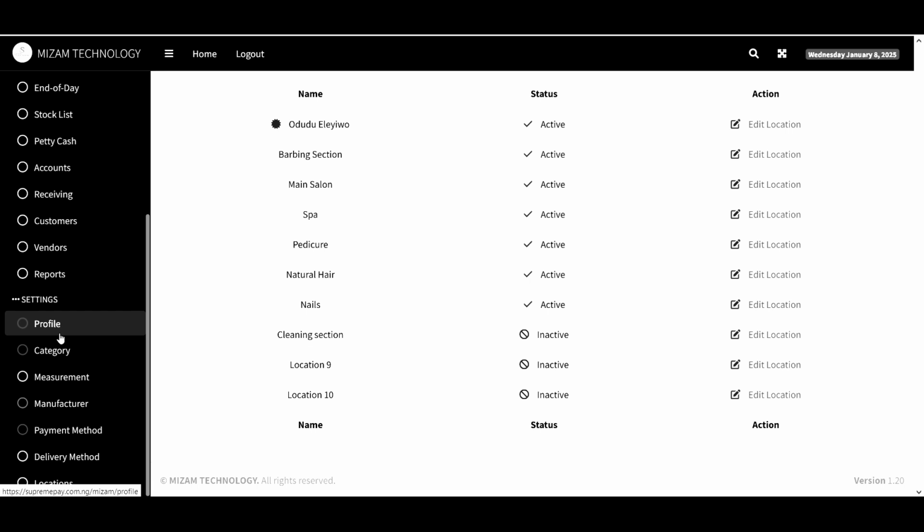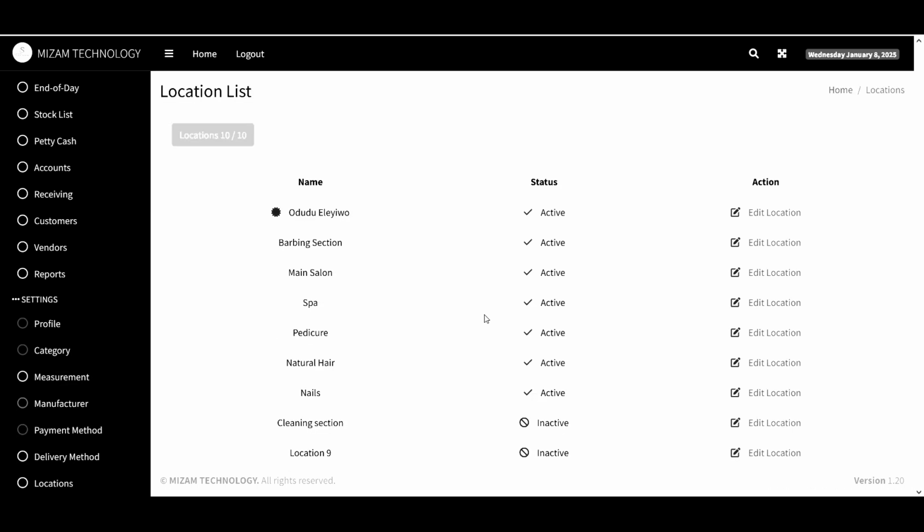So that is all about our settings menu. So that's it about the settings menu. For other menus, we are going to be looking at them in other videos. Thank you.